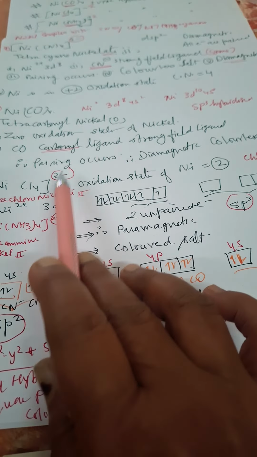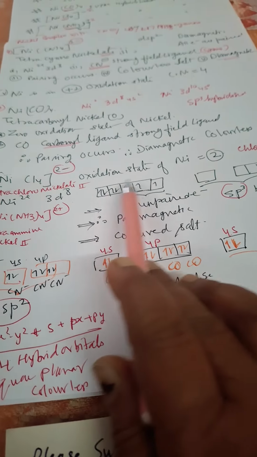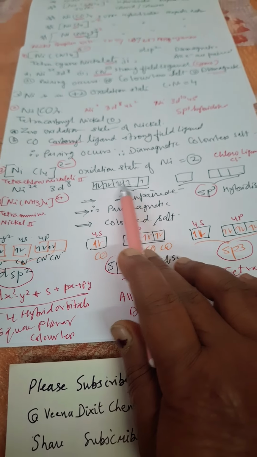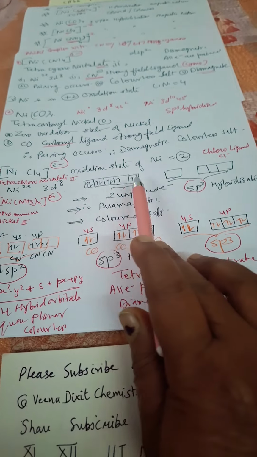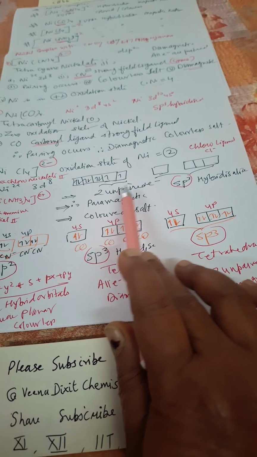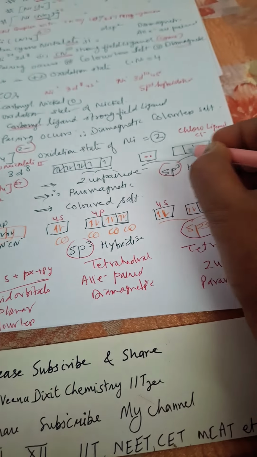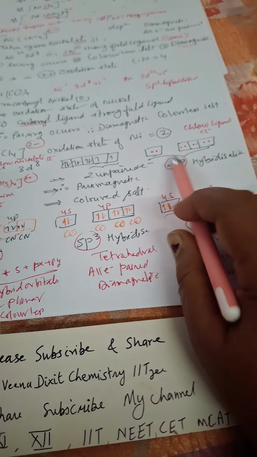Now [NiCl4] 2 negative, the oxidation state of nickel is 2 here. So the nickel is in the 3d8 state after losing 2 electrons, because Cl is a weak field ligand, so no pairing occurs, so it has 2 unpaired electrons. That is why it is sp3 hybridization, and these Cl negative ions occupy the orbitals, so sp3 hybridization.